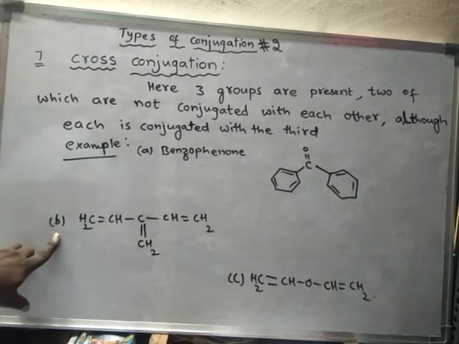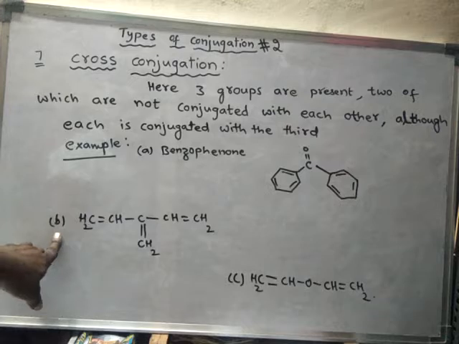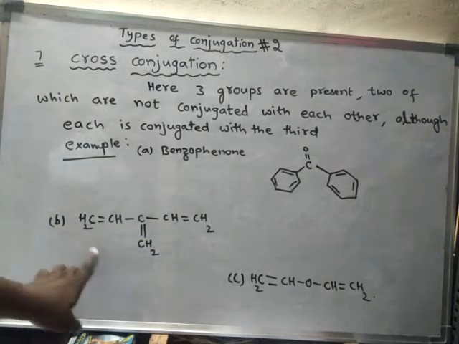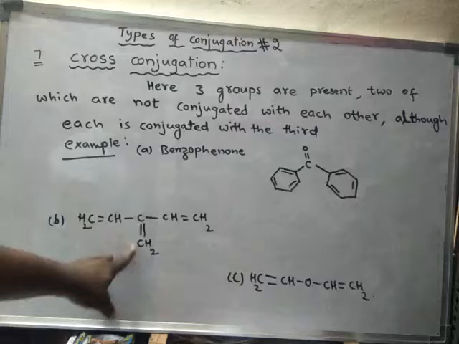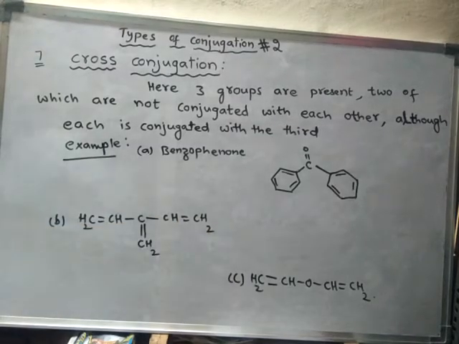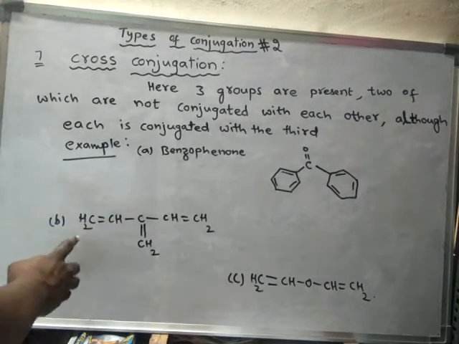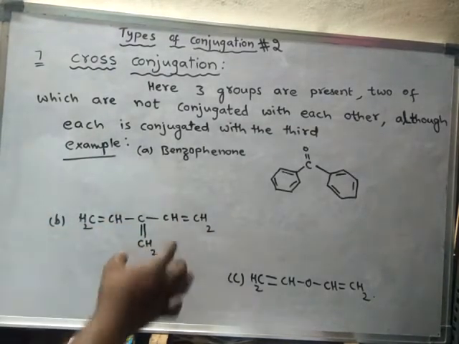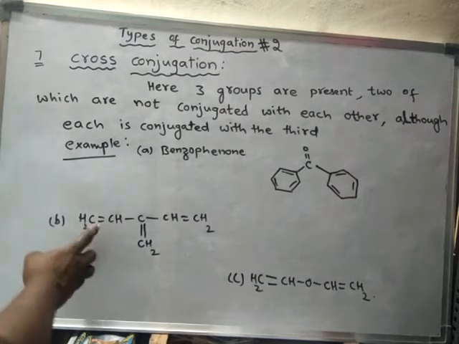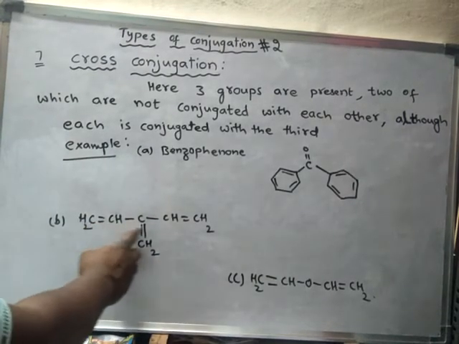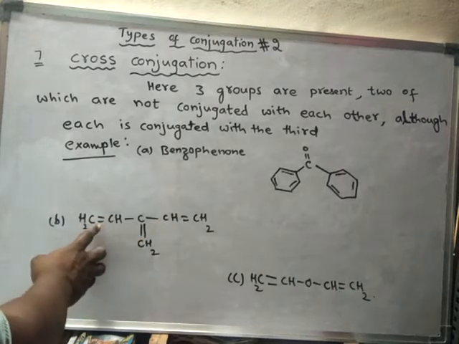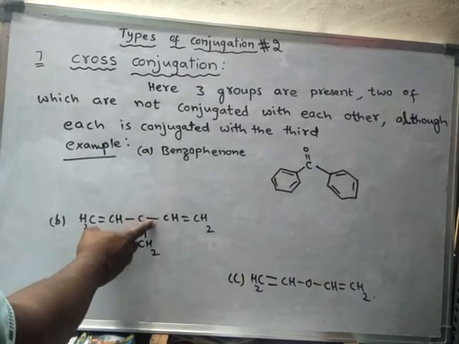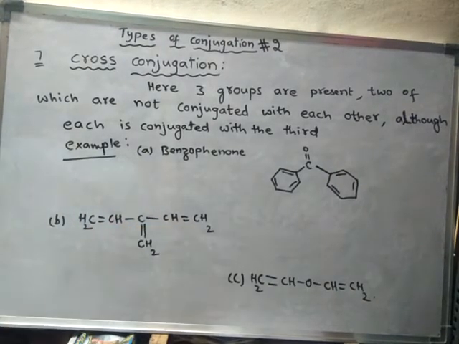So in this compound there are three groups. This is one group, this is another group, and this is another group. Between this group and this group there is no conjugation, because if you go straight in a line, there is a double bond, a single bond, and after that another single bond comes, then the next double bond.